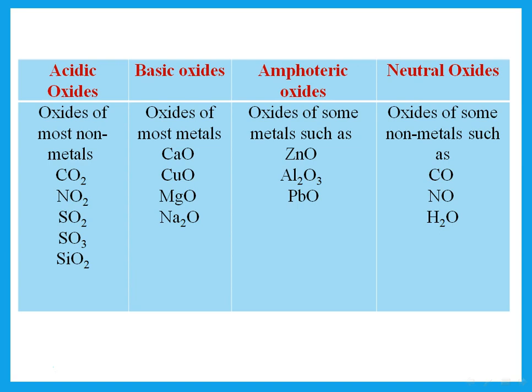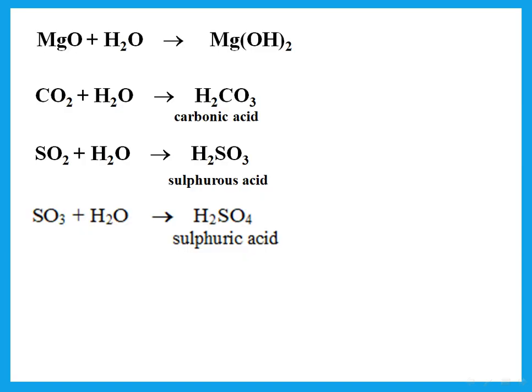Now, what's the importance of this? You should realize that any acid can react with only base. So acidic oxides react with base. Basic oxides react with acids. Now, amphoteric can react with both. So the amphoteric will react with both acid and base. Neutral do not react with acids, do not react with base.